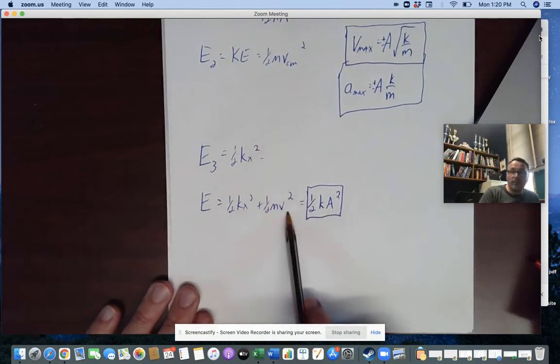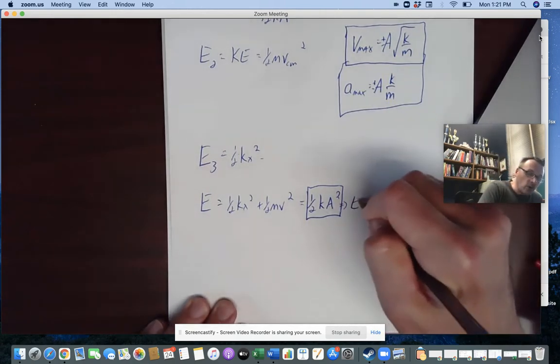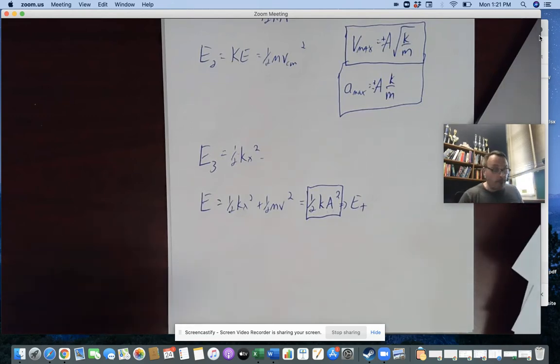And this term would drop to 0 when you're at that position. So this is the total energy of the simple harmonic oscillator, the nice and simplest way to find it. So that's what we have for the simple harmonic oscillator.